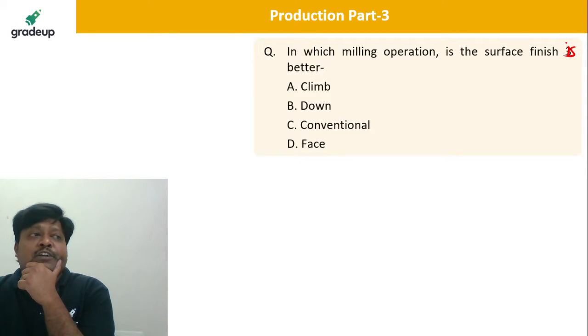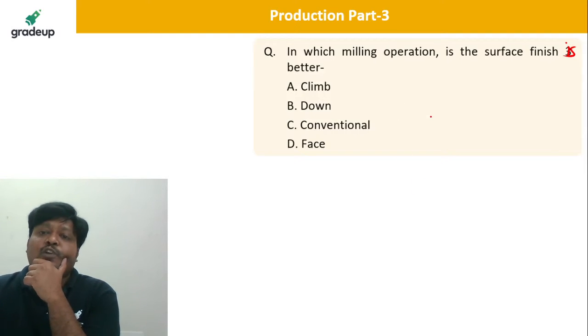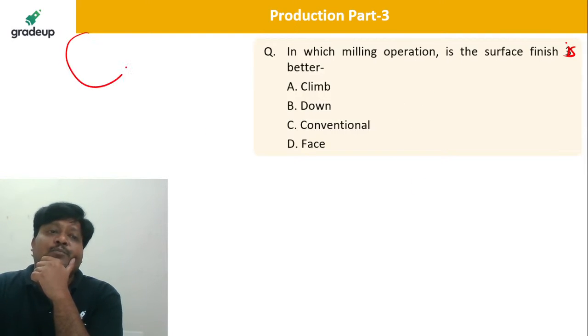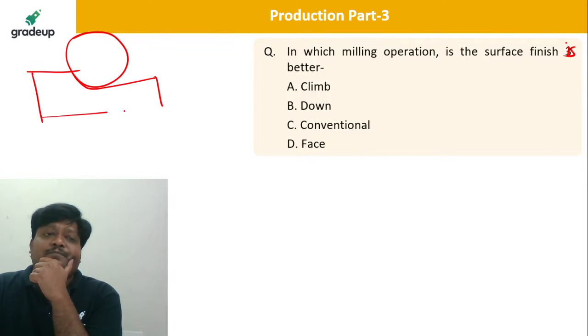So in which milling operation is the surface finish better? There are two milling processes that we can have.